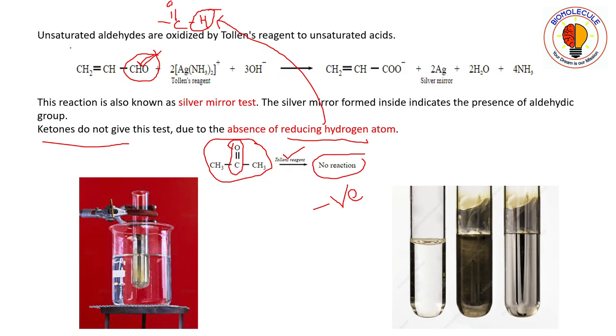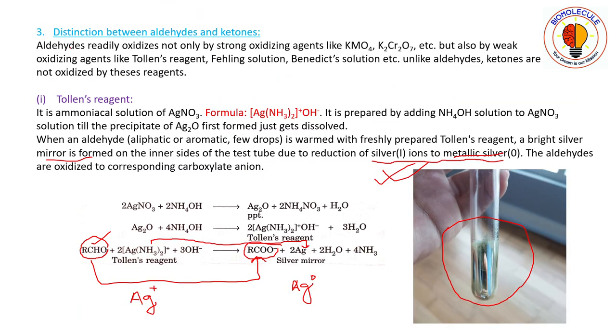You can see here that this is the Tollens reagent test. This silver oxide and this Tollens reagent both take part in the reaction, means both gain electron and are reduced to this silver mirror, and thus aldehyde gets oxidized.